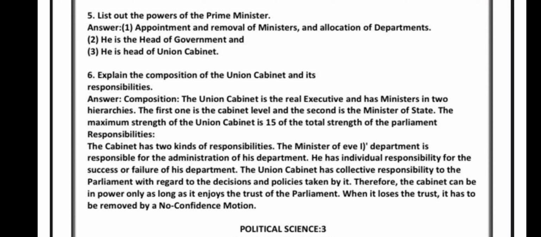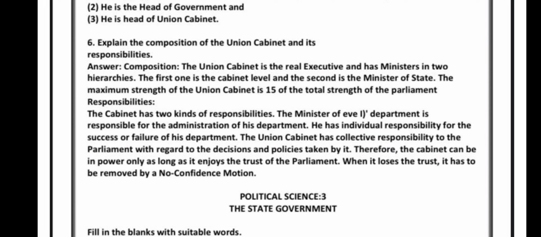See, now coming to the responsibilities of the Union Cabinet. The Cabinet has 2 kinds of responsibilities. The Minister of each department is responsible for the administration of his department. He has individual responsibility for the success or failure of his department.